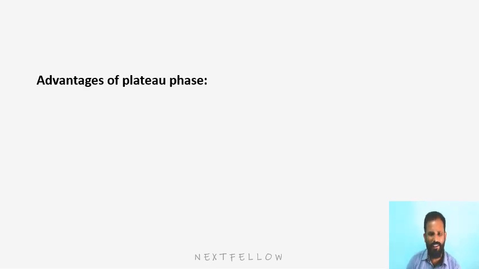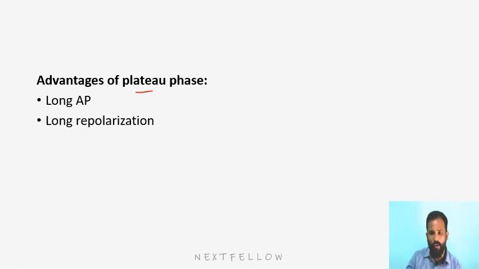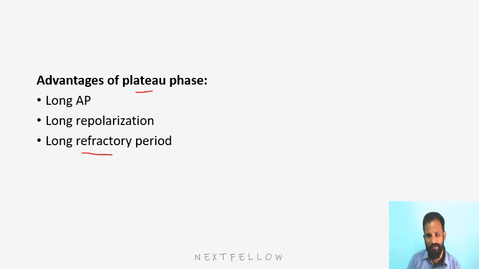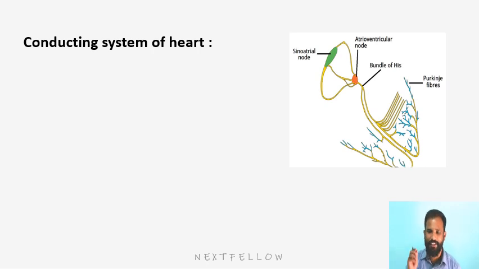And what are the advantages of this plateau phase? You can see that the longer the plateau phase, the longer the duration of the action potential. So the repolarization is long, and that causes a longer refractory period. A longer refractory period means the muscle doesn't undergo tetanization, and also it is difficult for fatigue to occur.